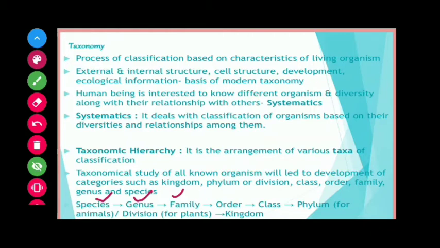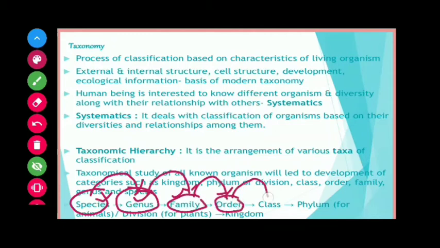They show how species are related to genus, genus to family, family to order, order to class, and class to phylum and kingdom.